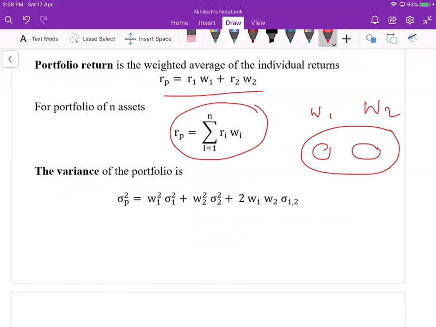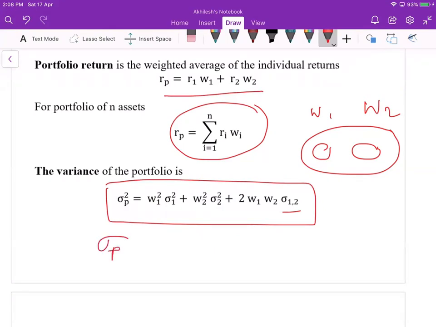The respective variances of the individual assets are multiplied by W1 square and W2 square, and the covariance between the assets is multiplied by W1 W2, and this is the formula for computing the variance. Sigma p is the standard deviation of the portfolio. So this is the formula, and we will see how to derive it right now.